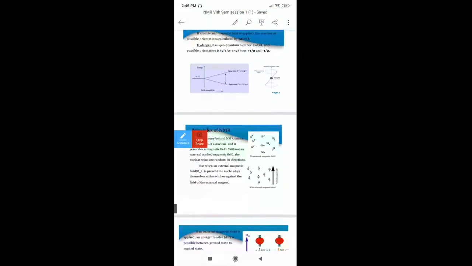See, this is the original state of the nuclear spin when they generate their own magnetic field. If the external magnetic field is applied from the outside, this is the alignment of nuclear spin. The diagram is below. All of you are getting?